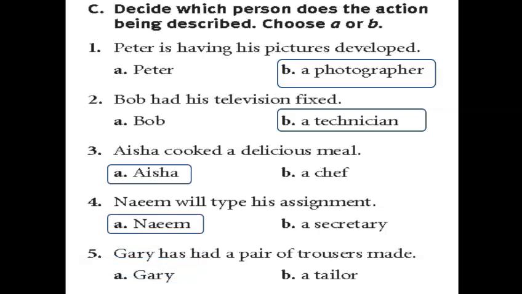Number 5. Gary has had a pair of trousers made. Gary, look here again, has had. Also here we use the structure have or has. Then the object, a pair of trousers. Then the verb 3, made. So who did the action? Gary or a tailor? Come on, it's clear. Yes, a tailor. A tailor did it for him.